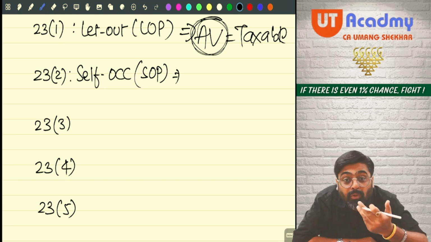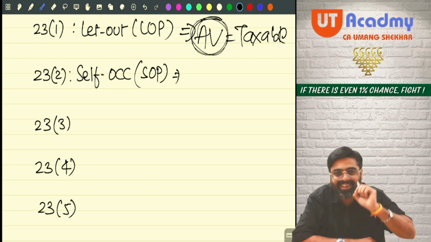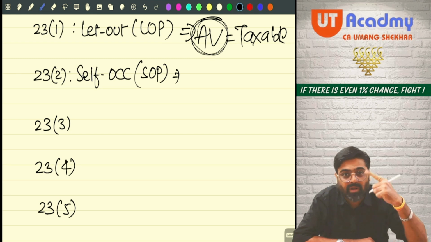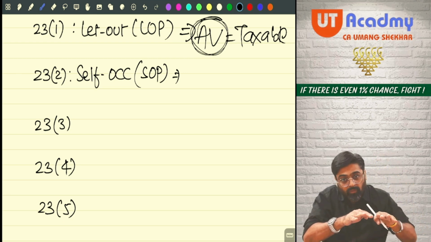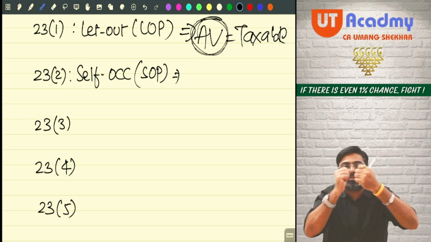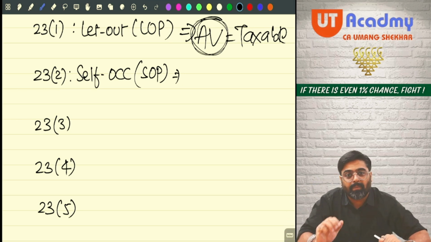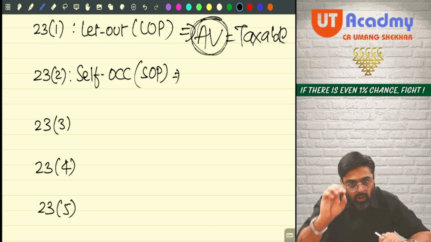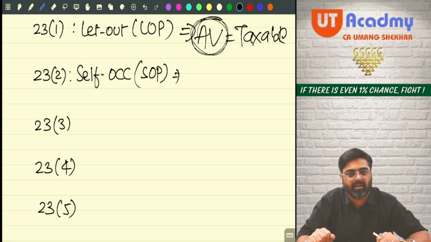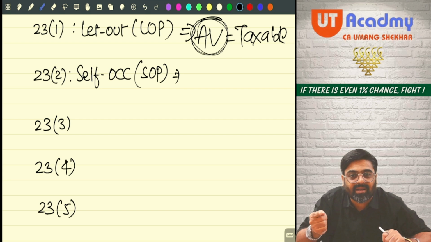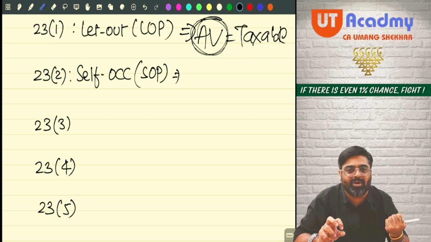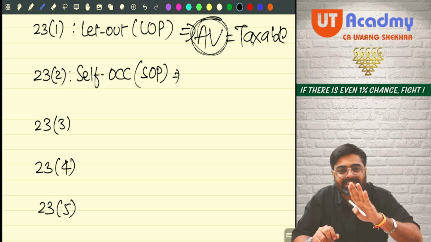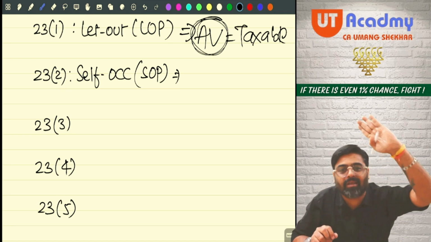But you are not exploiting that capacity and earning the rent. See, for let out property, that property has a rent earning capacity which is exploited and rent is earned out of that. But self-occupied properties also have rent earning capacity. But since that rent earning capacity is not exploited to earn actual rent, hence the rent earning capacity is exempted.